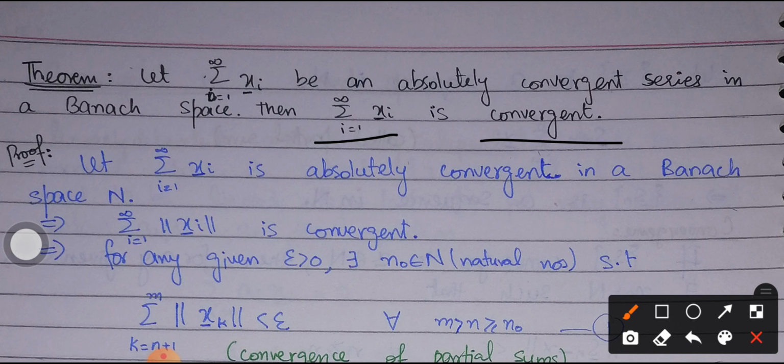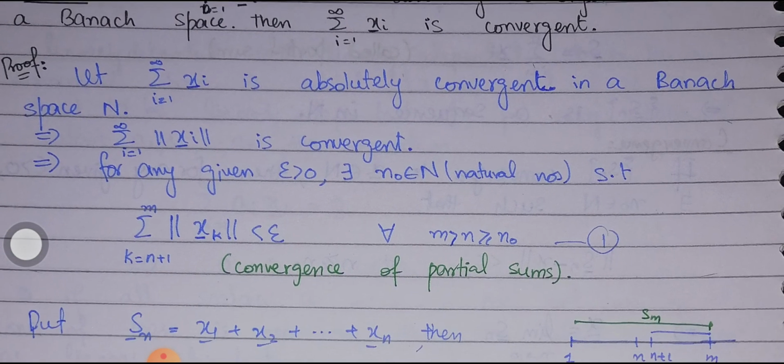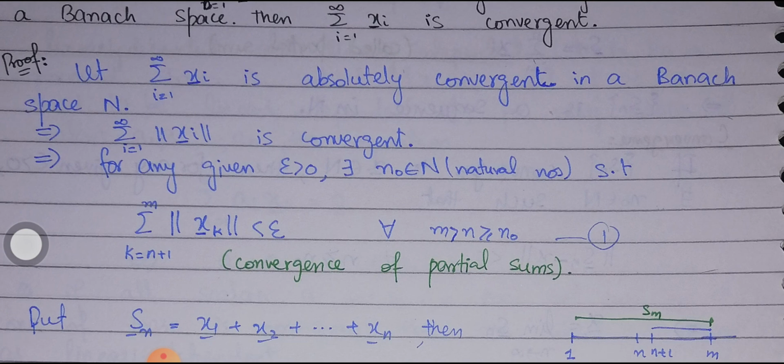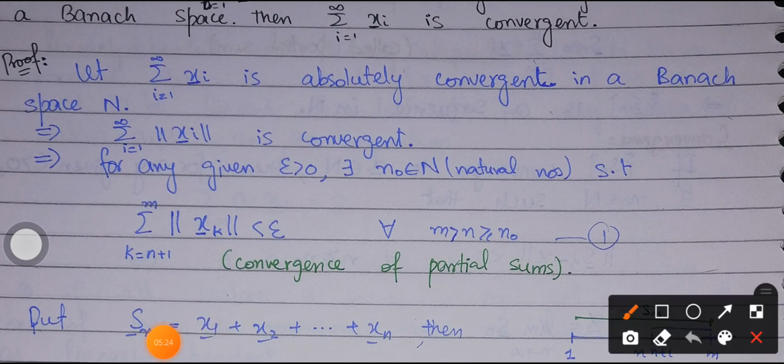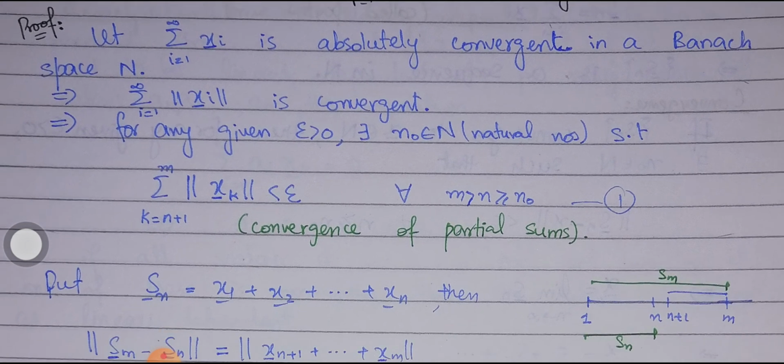So let summation i varying from 1 to n of xi be an absolutely convergent series in a Banach space. If this is absolutely convergent, it means the series of norms of xi is convergent. If this is a convergent series, it means that for every positive epsilon we must be able to find a natural number n naught such that this condition holds. So why are we imposing this condition? Because we normally say that after a particular number of digits the terms are getting closer and closer to each other. So the same concept is being applied over here, representing the convergence of partial sums.